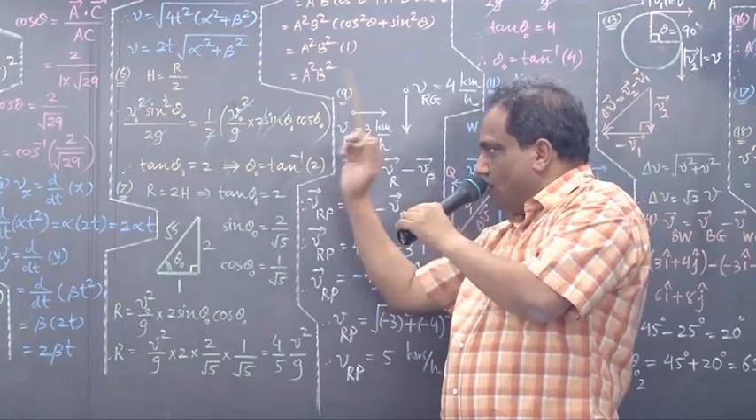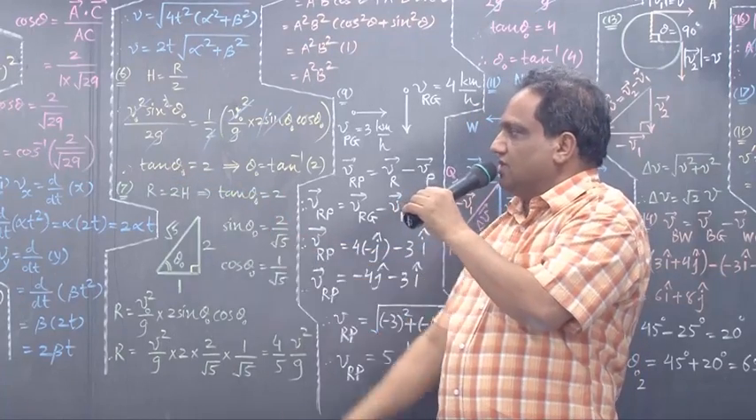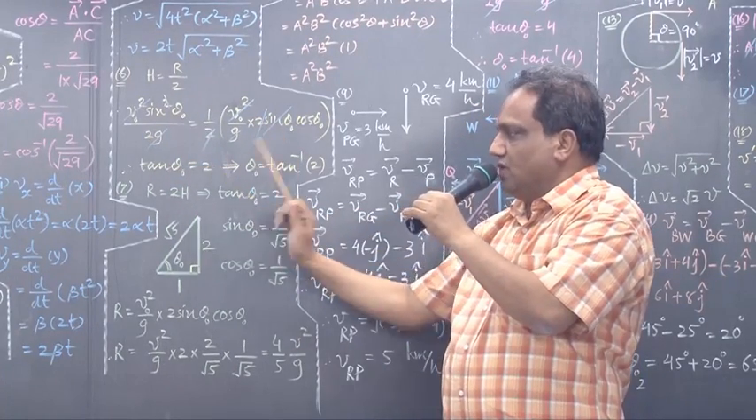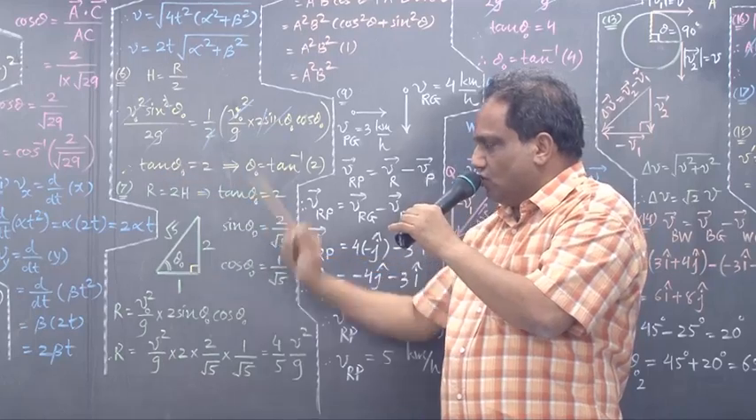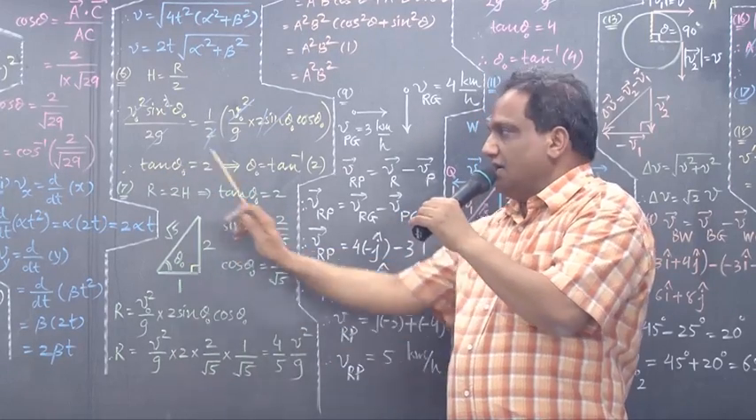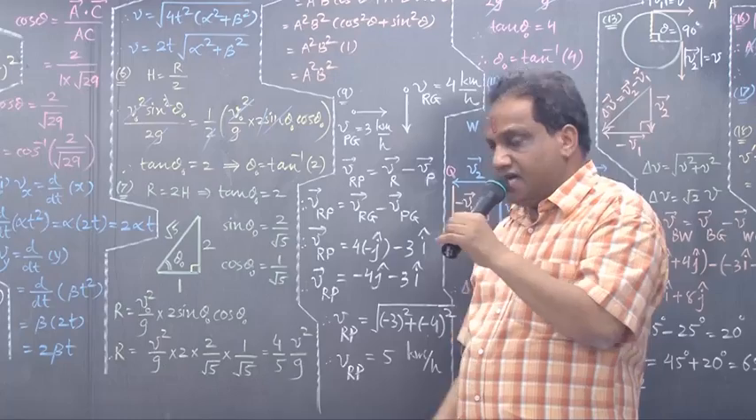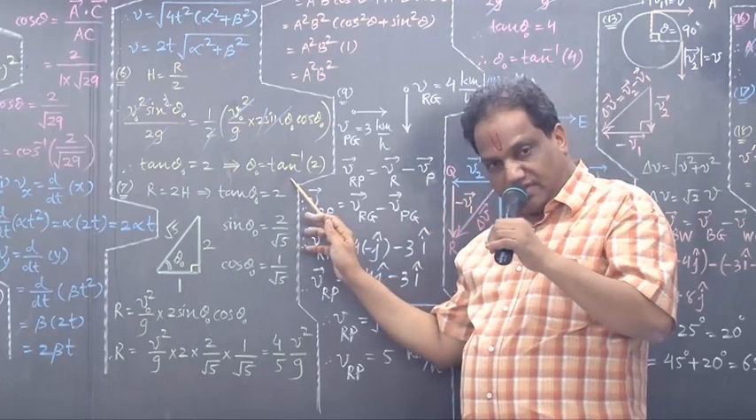Sin theta 0 upon cos theta 0 will give you tan theta 0. Take this 2 here, it will be 2. If tan theta 0 is 2, what is theta 0? Tan inverse of 2. Say tan inverse of 2. This is the answer in the textbook.